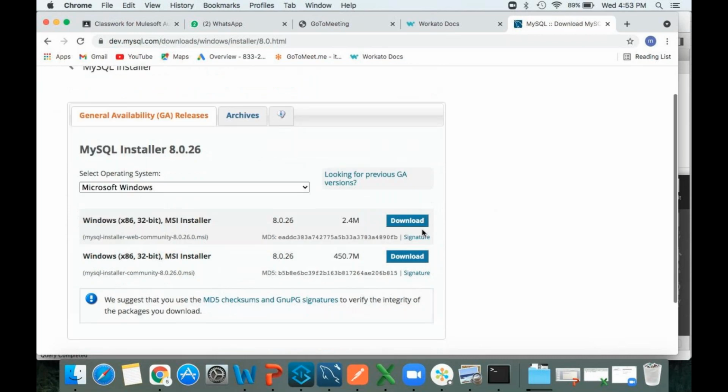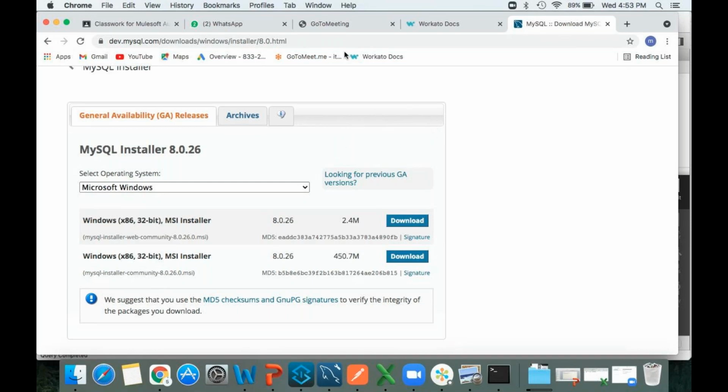Here you can download any one MSI installer, either this or this. Better you go with this or this. You just click on download, it is going to be downloaded automatically. Once it got downloaded, you have to install it. While installing, it will ask you, click on next like this. At the end, you have to set up one username and password. Username you don't need to set, by default it will be root only. For that you have to set up a password. Make sure you remember that password.